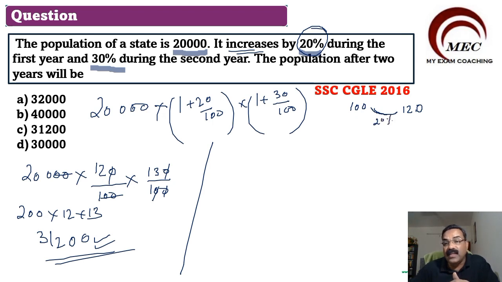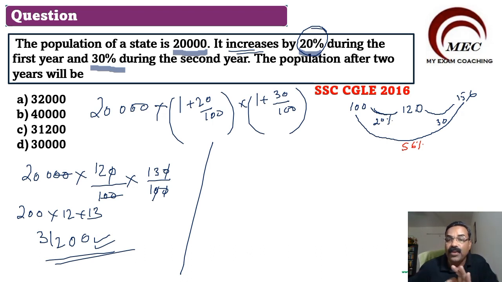Again, when there is a 30% increase, 30% of 120 is 36. So 120 plus 36 becomes 156. So from 100, it becomes 156. The effective percentage is 56%.